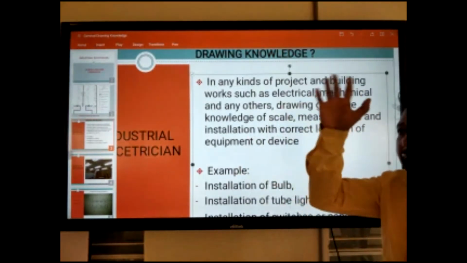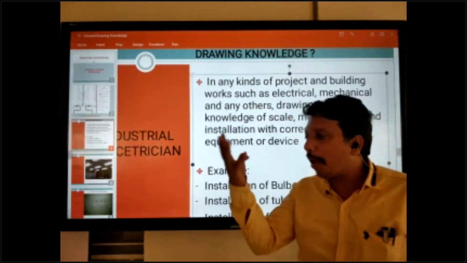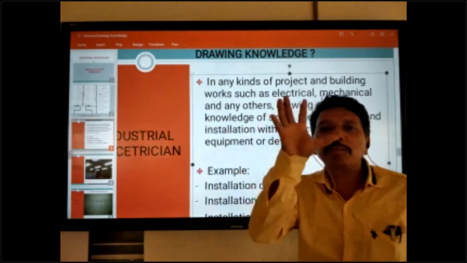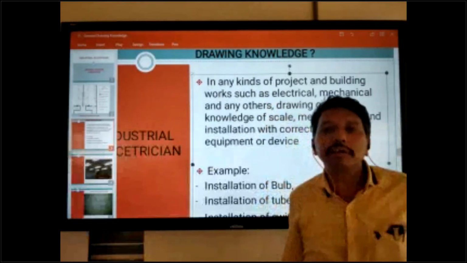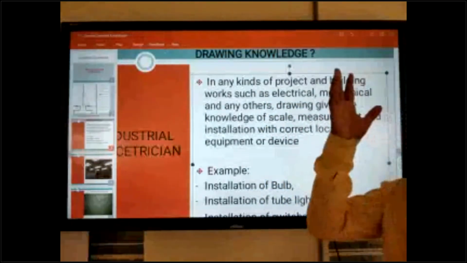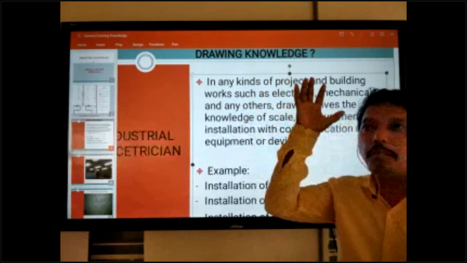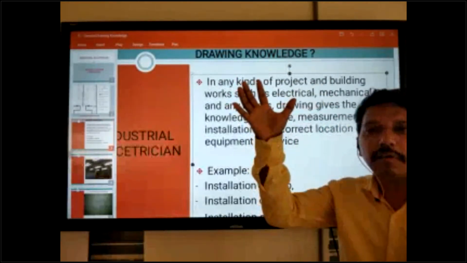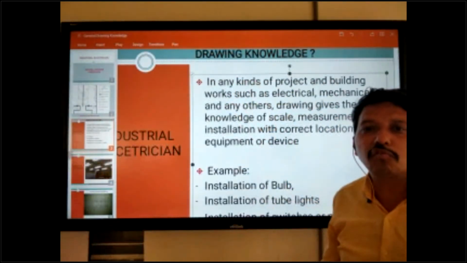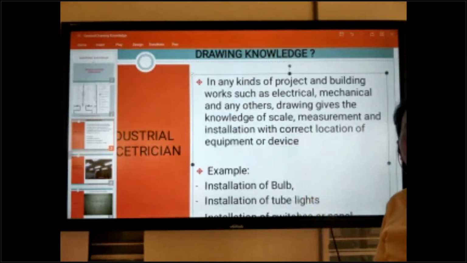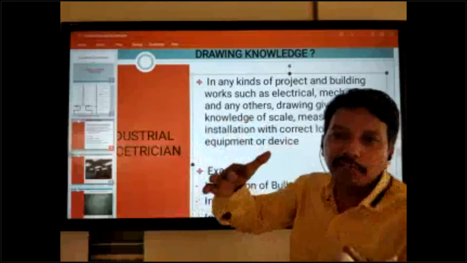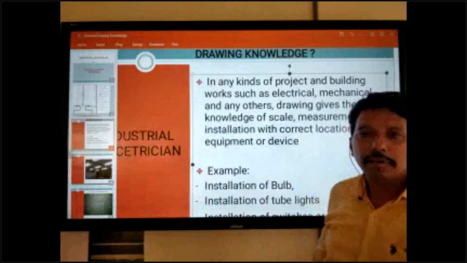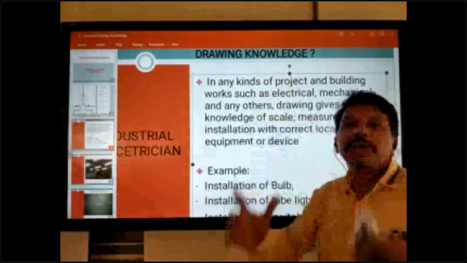We have two types: equipment and device. Device means small. We use them especially in single phase. Light, fan, bulb. These are devices. Switches. This is a device. Equipment means it can be available in single phase, three phase, both. They are heavy.